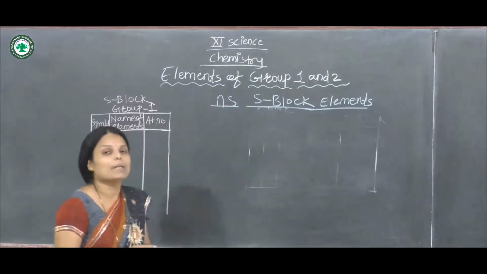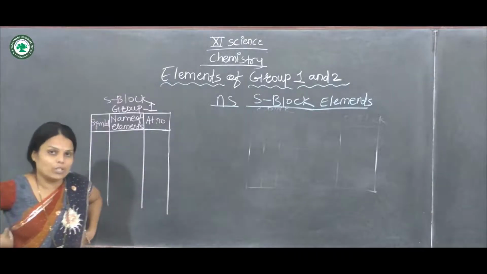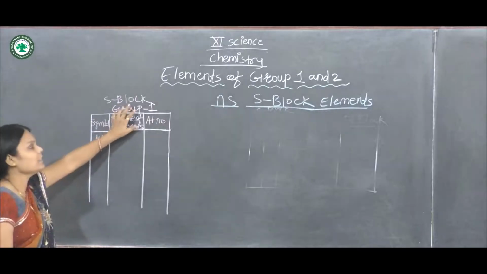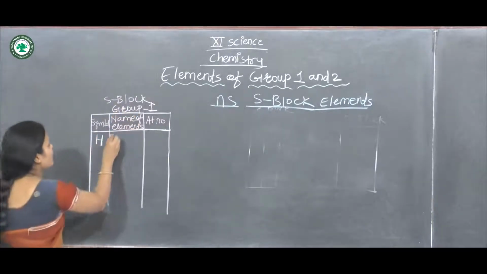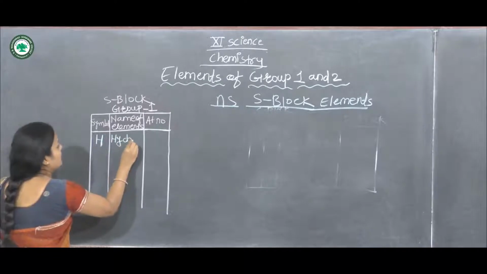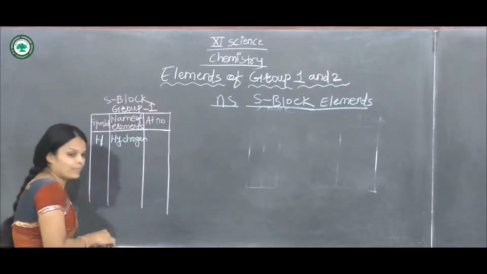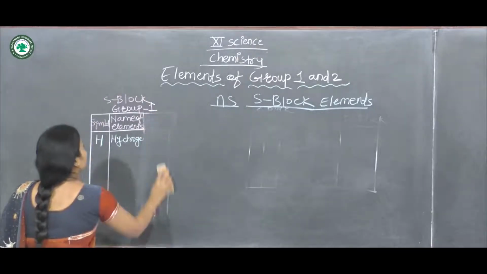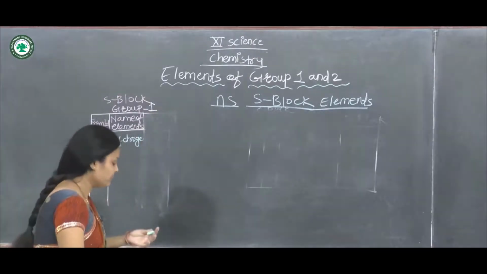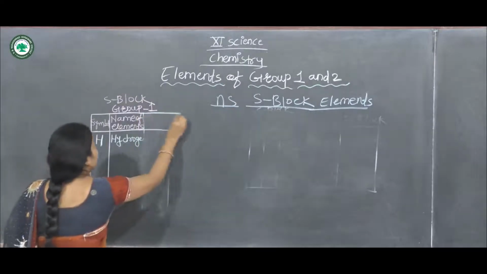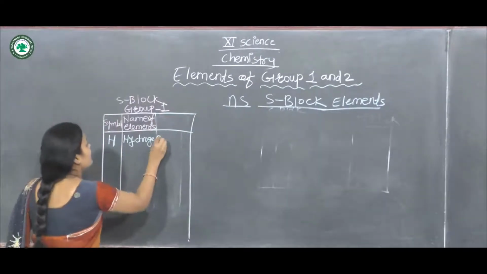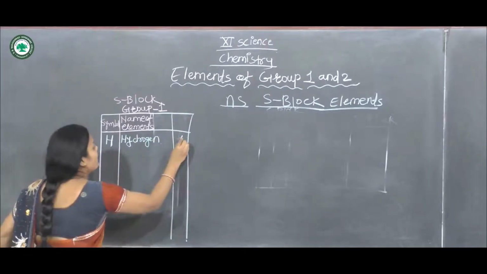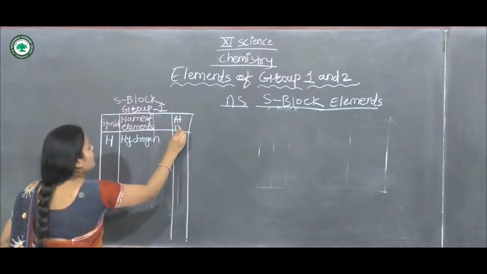Now the first element of the S block, group first, is hydrogen, and its atomic number is 1.